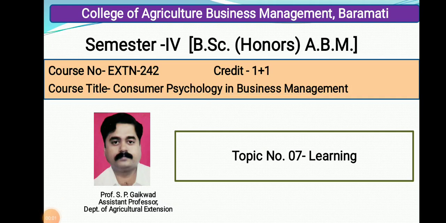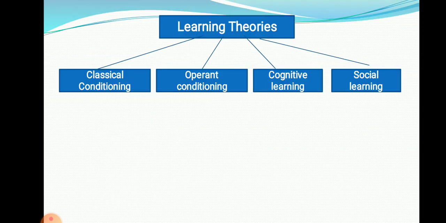Hello students, now we are going to study the remaining part of this learning topic, that is the theories of learning. In the last videos we have discussed the meaning, definition of learning, elements of learning, principles of learning, factors affecting learning, and now we are going to focus on the theories of learning. Theories of learning, what does it mean? That means how the learning process occurs in a human being. So different scientists tried to explain the learning process in their own ways, with their own thoughts.